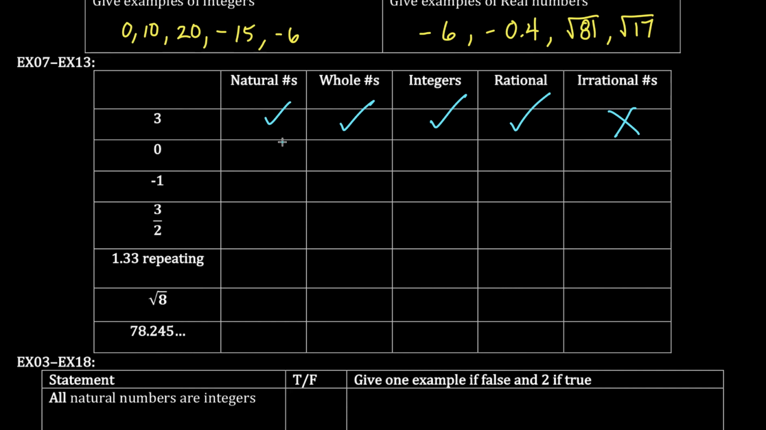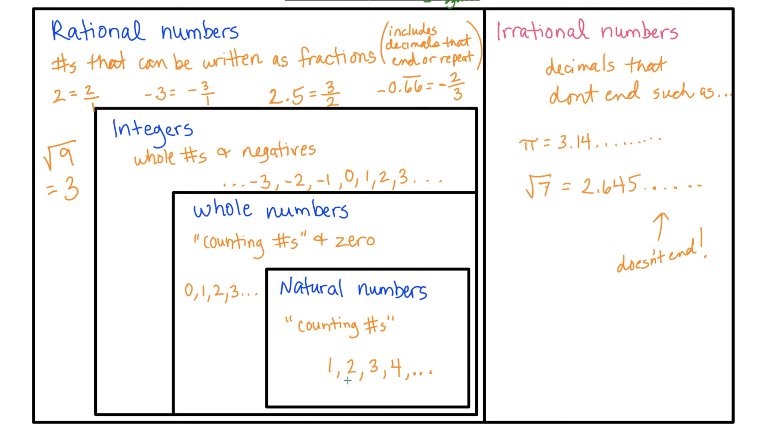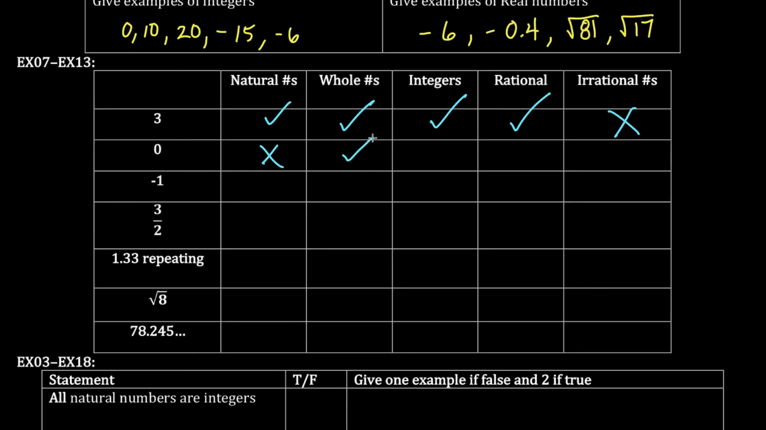0. 0 was not a natural number, because remember, the natural numbers are the counting numbers. Like a caveman doesn't think of 0, right? But it's a whole number, which means it's an integer, which means it's rational, but not irrational. If it's rational, it's not irrational.